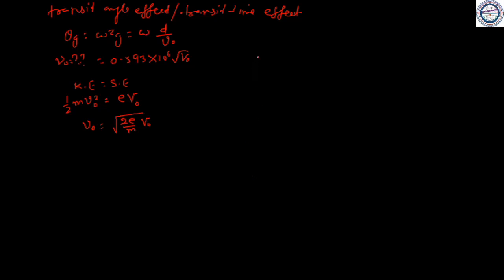Let us take a triode example, where we have the grid, the plate, and the cathode. At low frequency, the carriers have enough time to cross the grid and they will be able to reach the plate.